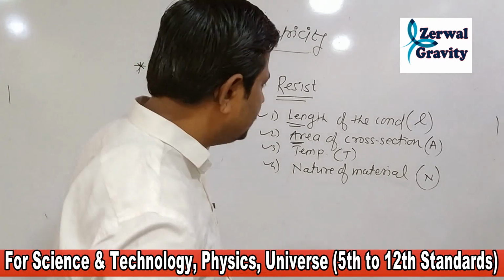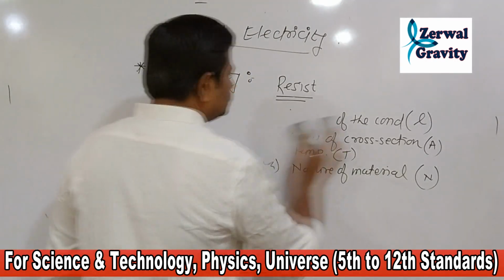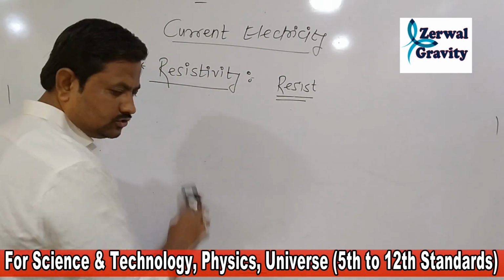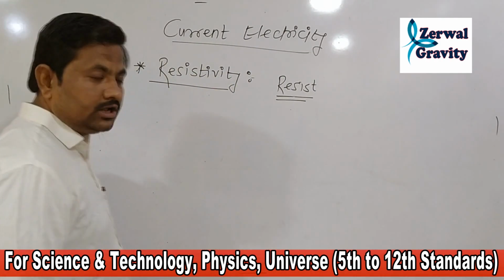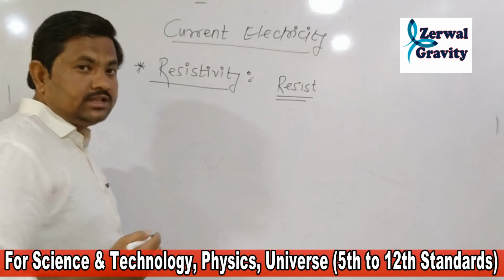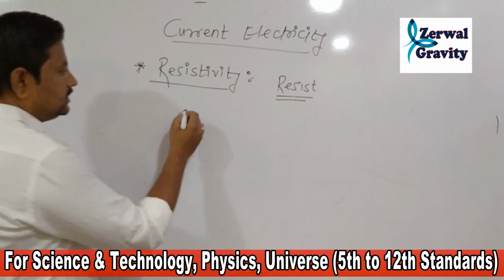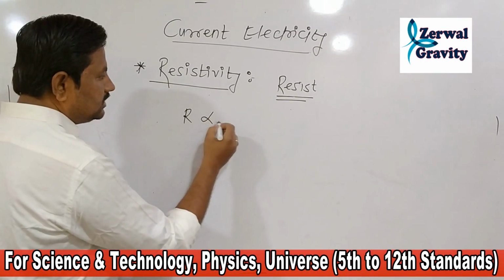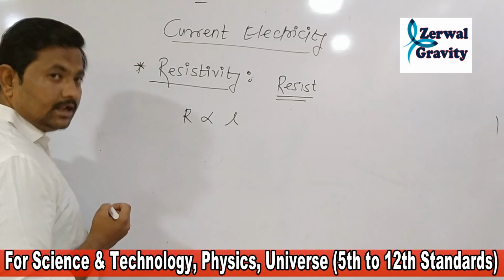Now see here. The first two factors are very important when we study resistivity. First, the resistance of the conductor depends on the length. That is, the resistance of the conductor is directly proportional to length.